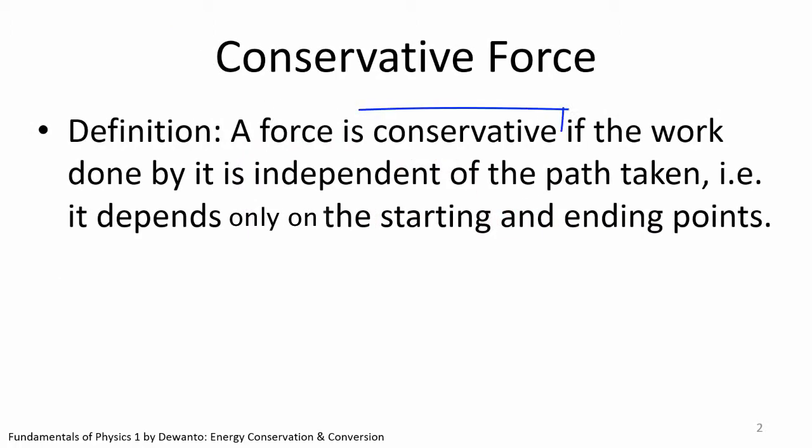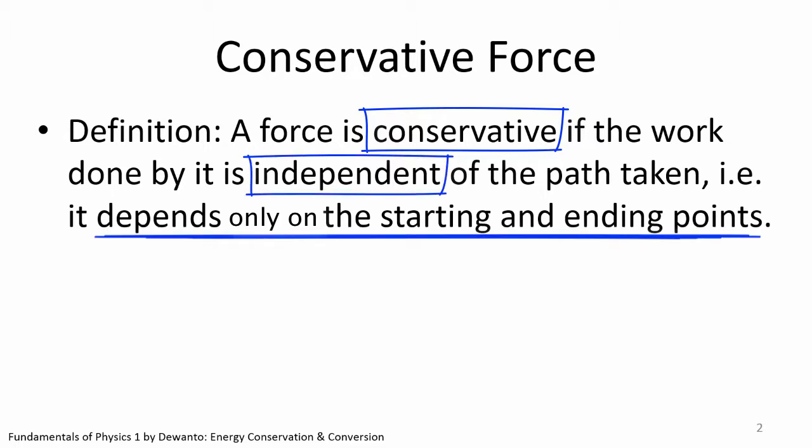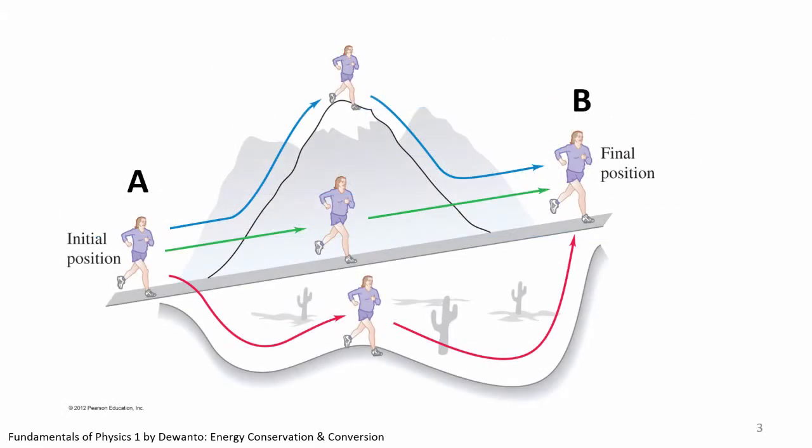A force is conservative if the work done by it is independent of the path taken, i.e., it depends only on the starting and ending points. If this does not make any sense to you, consider this illustration. A man jogs from point A to point B. There are a number of roads from point A to B, going through the less beaten village track, or by the Mandarin Valley, or straight along the expressway.